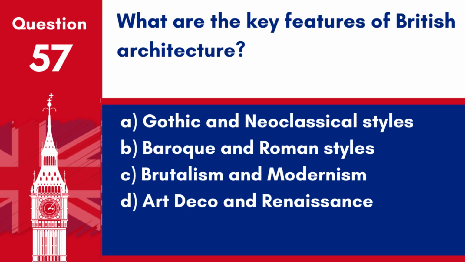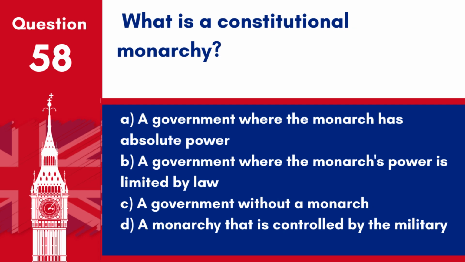Question 57. What are the key features of British architecture? A. Gothic and neoclassical styles. B. Baroque and Roman styles. C. Brutalism and modernism. D. Art Deco and Renaissance. Answer: A. Gothic and neoclassical styles. British architecture is known for its significant Gothic and neoclassical buildings, which are prominent in many historic structures.